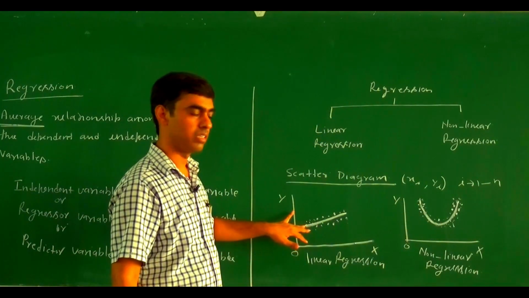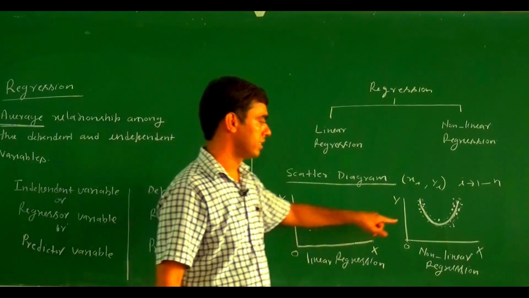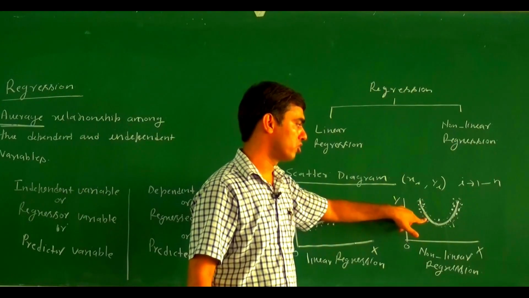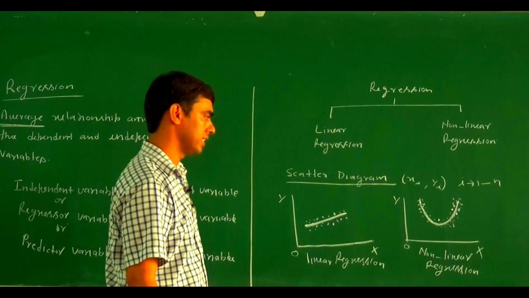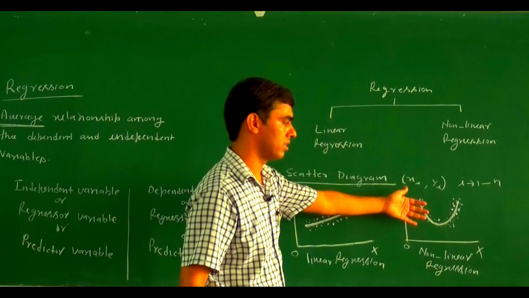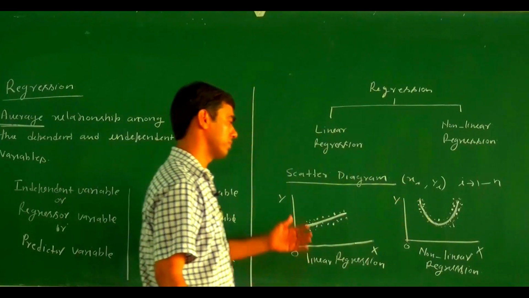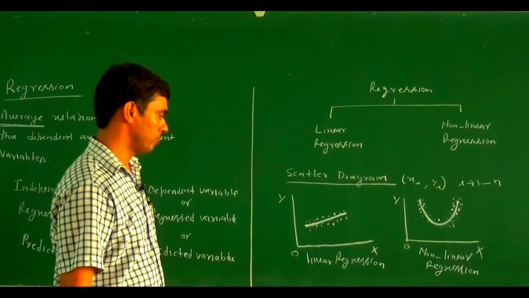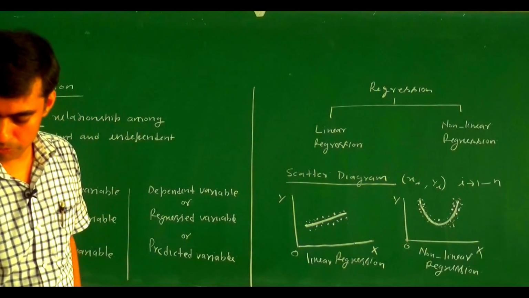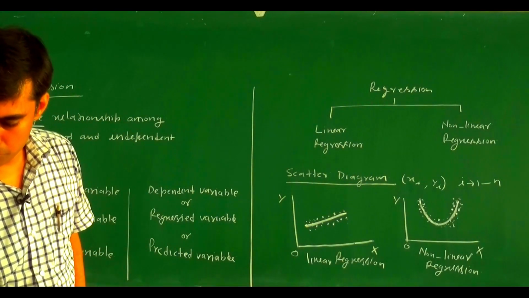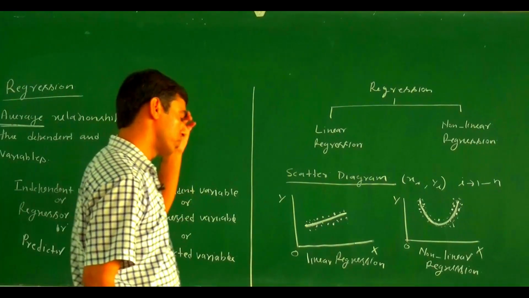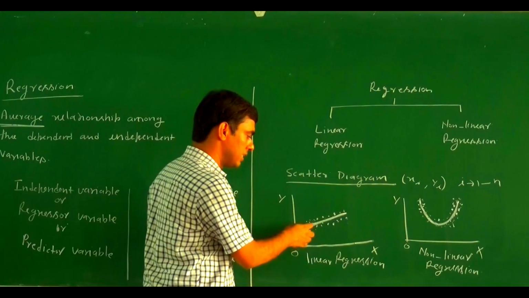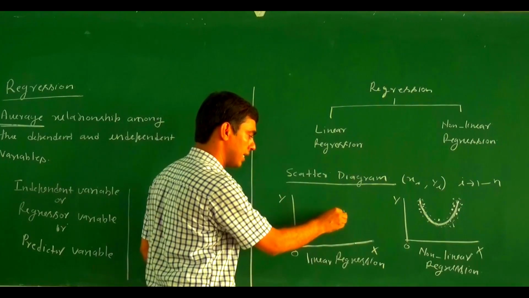This curve means the equation of a straight line, or a polynomial of degree 1, polynomial of degree 2, polynomial of degree 3, or polynomial of degree n, or an exponential curve or power curve, whatever the nature of the curve. So here, what we are going to do is find out this line.